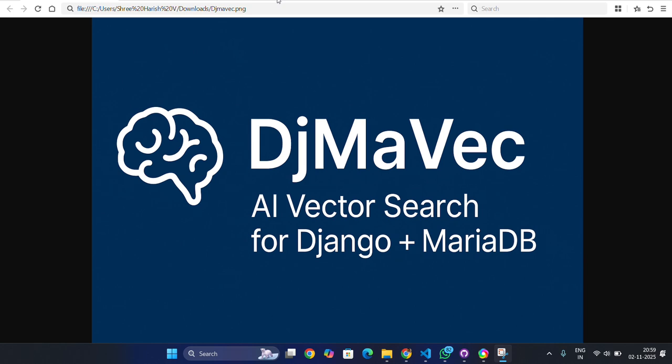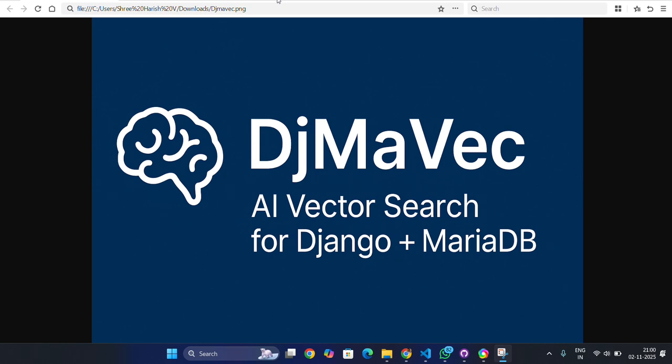The actual problem is that modern applications are evolving from simple keyword searches to AI-driven semantic search, where systems understand the meaning of text, not just the words themselves. Tools like pgvector bring this capability to PostgreSQL. Django developers using MariaDB have been left with no native solutions for vector storage or AI embeddings. Today they have to manually integrate AI APIs, manage the backend logic, and write raw SQL queries, a process that is very complicated and that developers do not want.